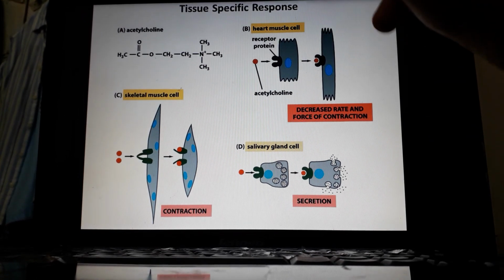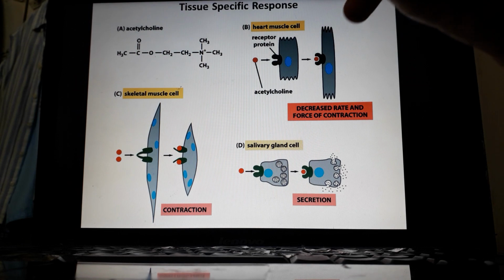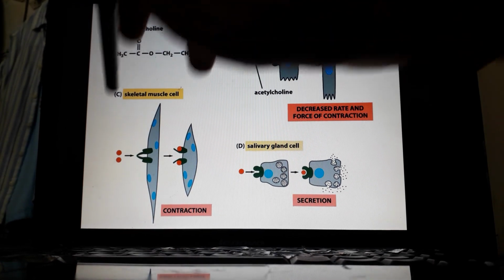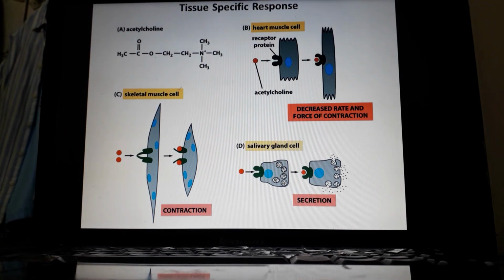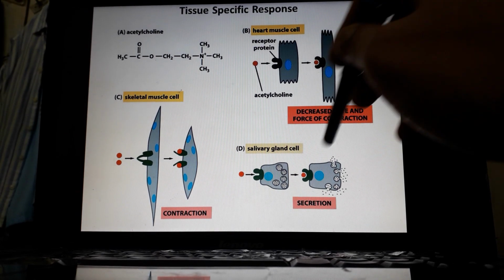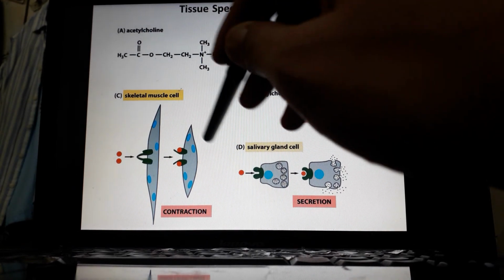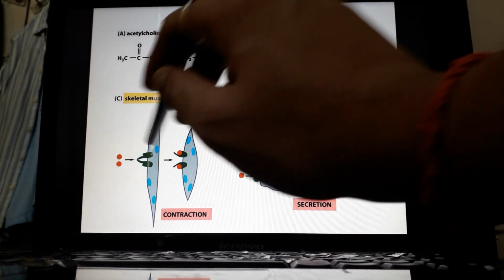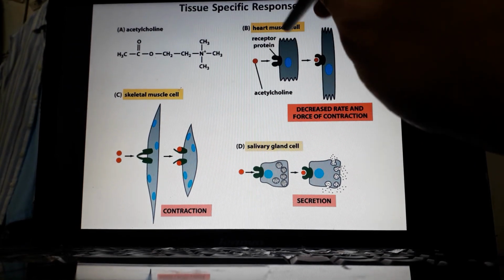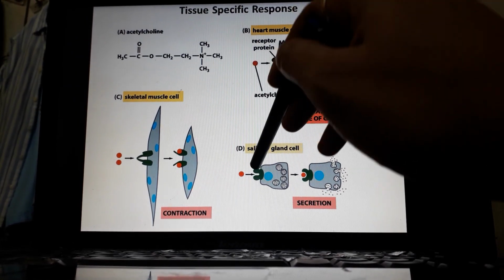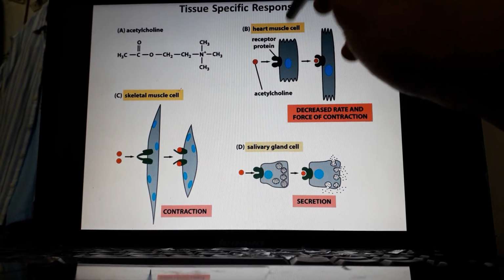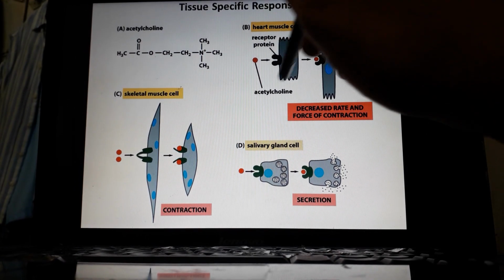So these different responses exhibited by a single signaling molecule ensure that the tissue specific response is due to either different kinds of receptors, or the same kind of receptors but different downstream molecular pathways.